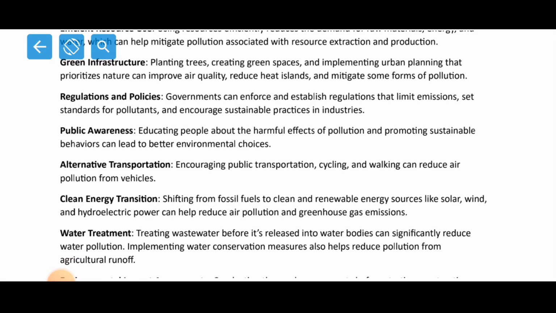Government can play a vital role in establishing rules and regulations, standards for the control of pollution. That's why we have vehicle pollution certificates and all, but nobody bothered to carry it. But you know, there are certain rules and regulations which say that if the vehicle is so and so